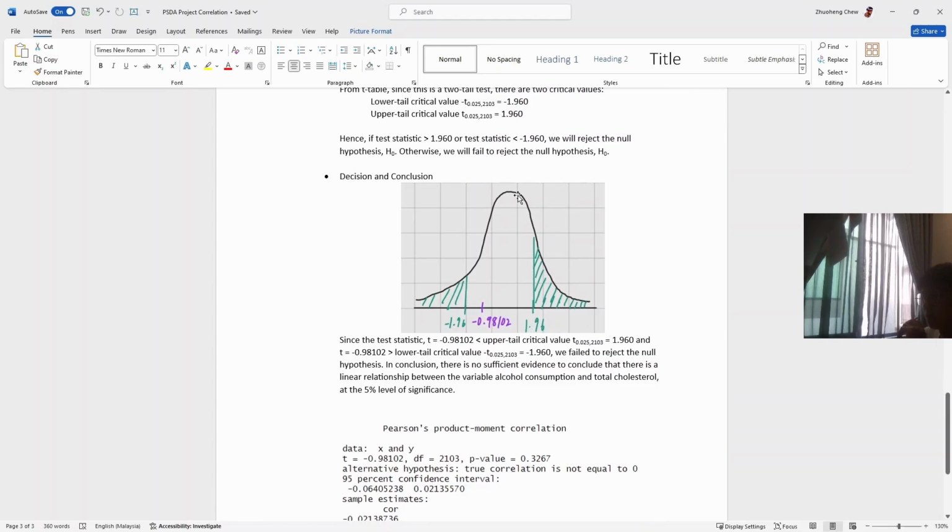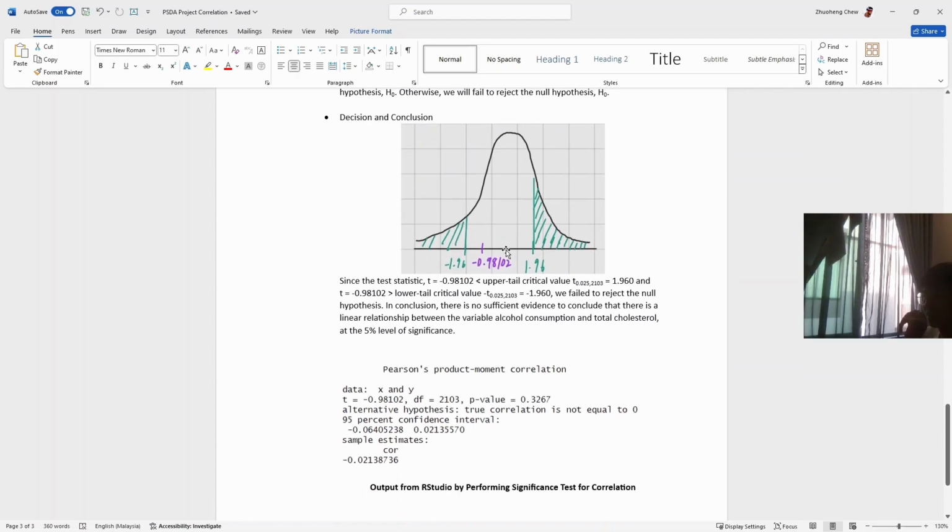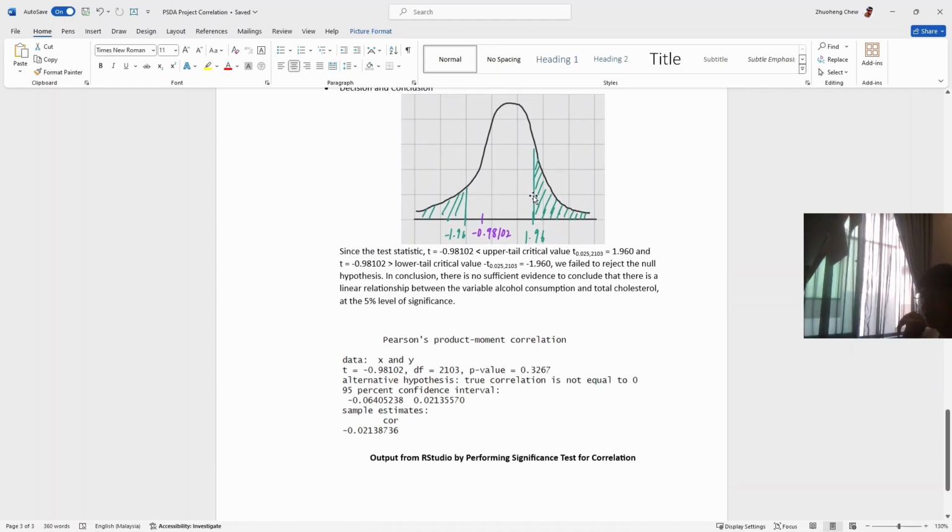This is the graph that I made. You can see 1.96 is here and negative 1.96 is here. The negative 0.98 test statistic is this purple one. As you can see, it is in the empty region, not the region shaded by green color. This value is larger than negative 1.96 and smaller than 1.96. So unfortunately, we fail to reject the null hypothesis because we have no sufficient evidence to conclude there is a linear relationship between alcohol consumption and total cholesterol at the 5% level of significance.